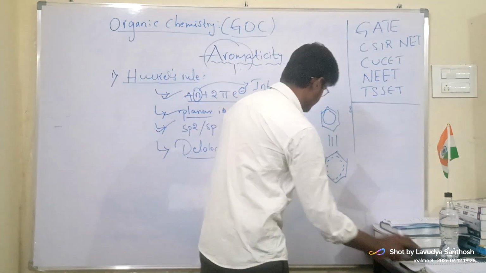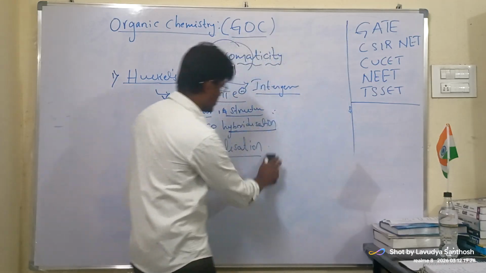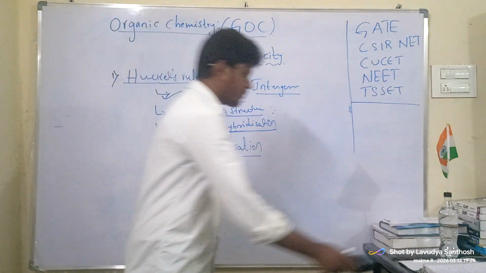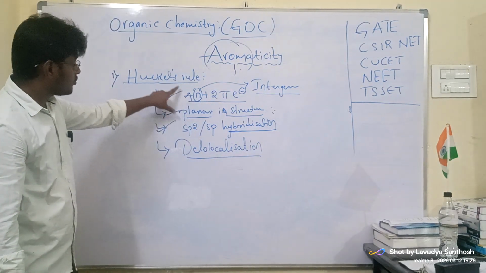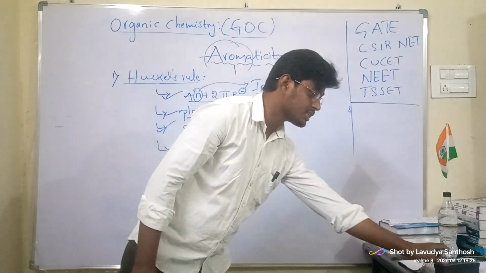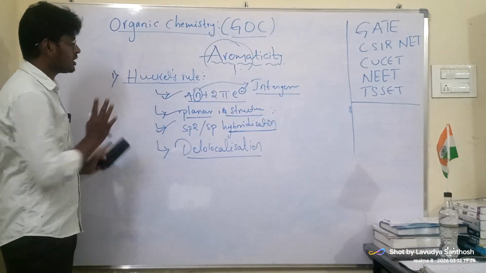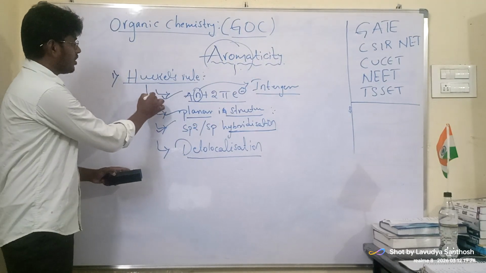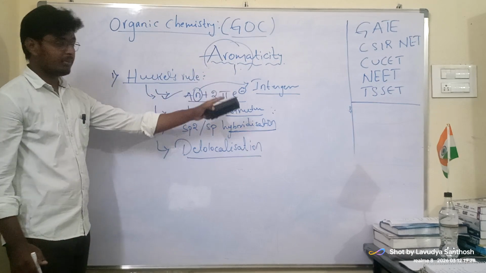Now a compound should be following all of these. These are 4 characteristics. If it exhibits or bears them, then we can say it is following Huckel's rule, and then this compound can be aromatic.